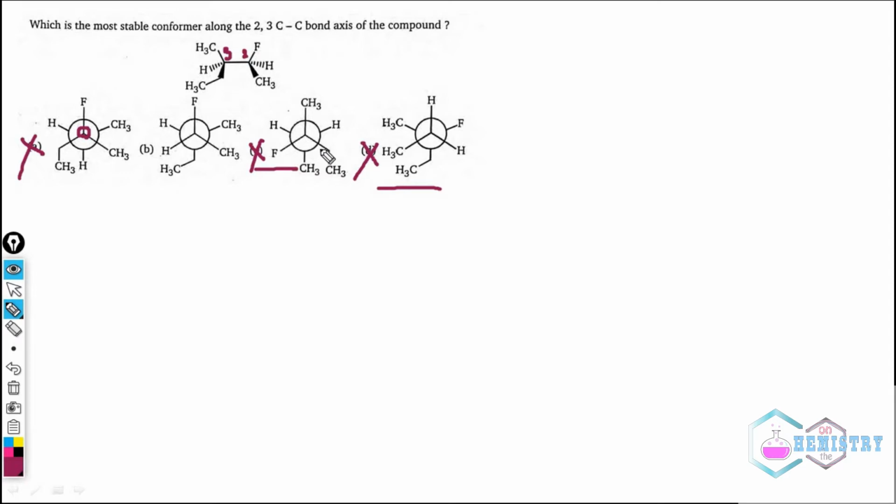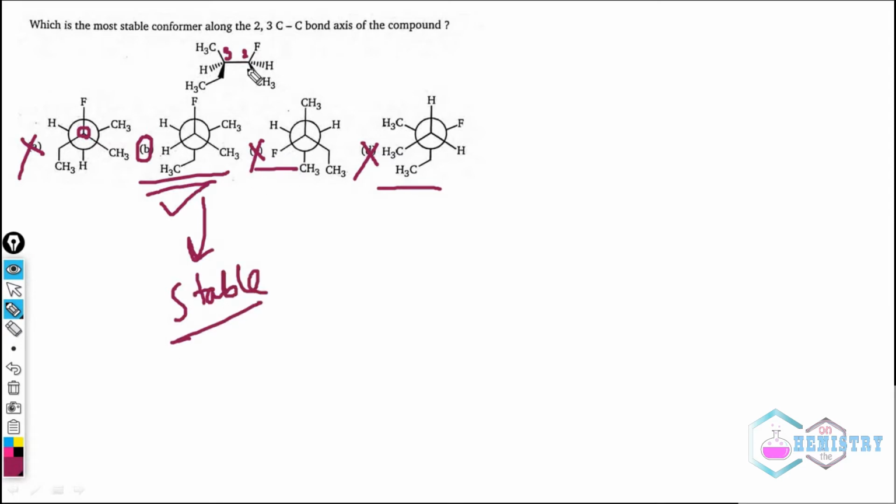The fluorine and the CH2CH3 group is in the same carbon. You can see it. The fluorine and the CH2CH3 group is in the same carbon. So this leaves only this structure. So among the 4, this will be the only feasible structure, and hence this will be the only stable structure.